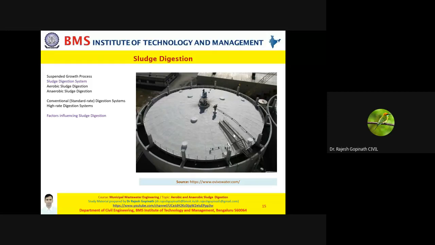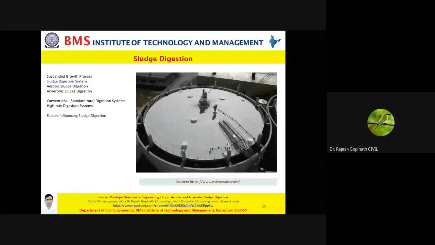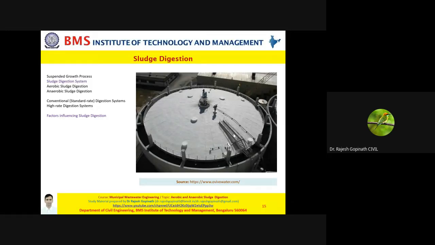As I told you, when I say sludge stabilization, I'm basically talking about decomposition of the organic fraction. So when I say decomposition of the organic fraction, I am mostly talking about the aerobic process and the anaerobic process. In simple words, sludge digestion is all about breaking the complex organic matter in the sludge into liquid, that is water, and into simple organics. Now these simpler compounds are actually stable and they don't produce any foul odor.